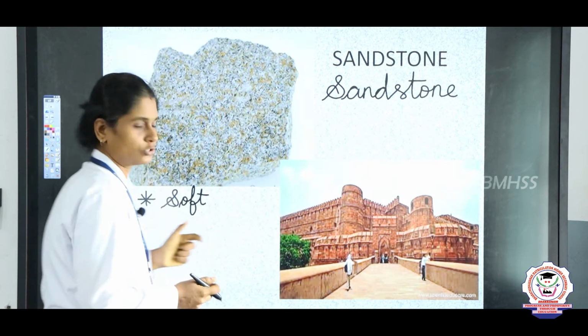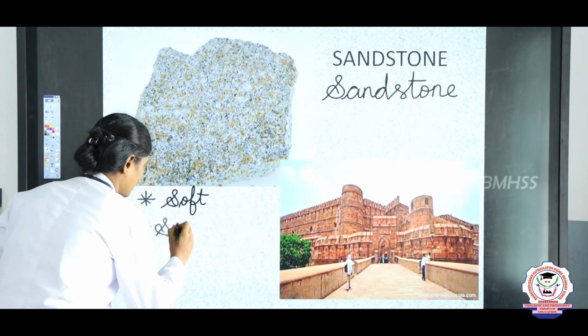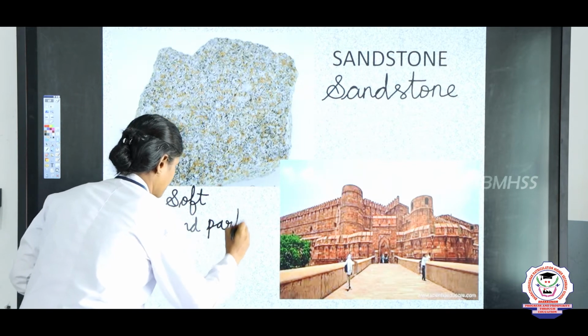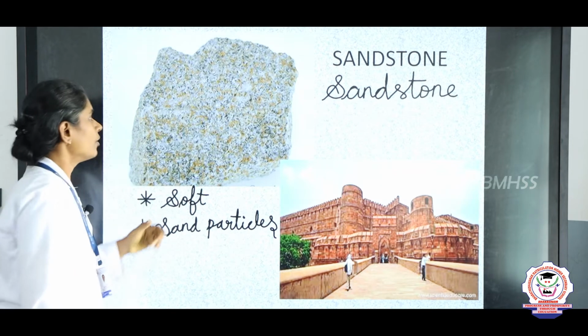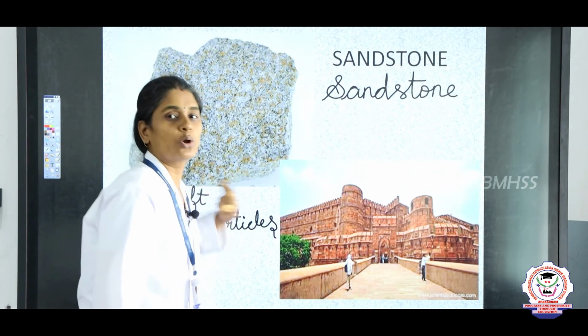Once the sand particles are bound tightly and cemented together with minerals, that is known as sandstone. It is made of sand particles. The common mineral that we can find in sandstone is quartz.